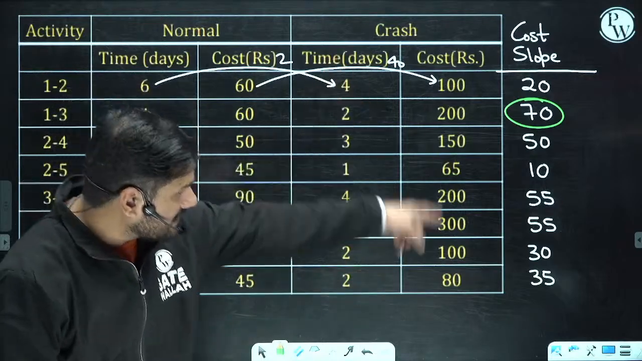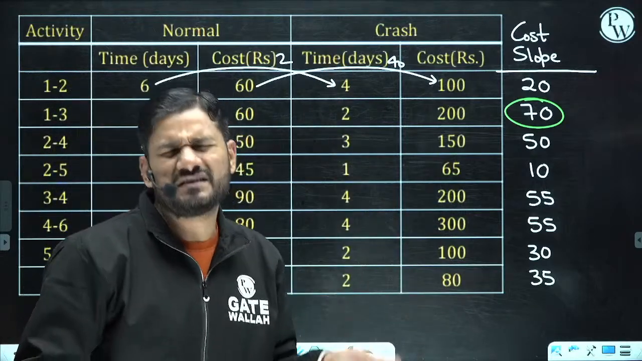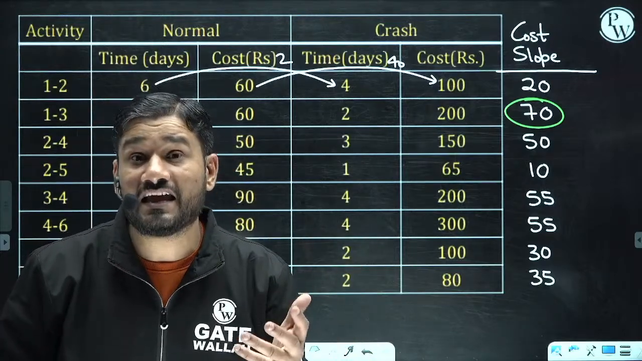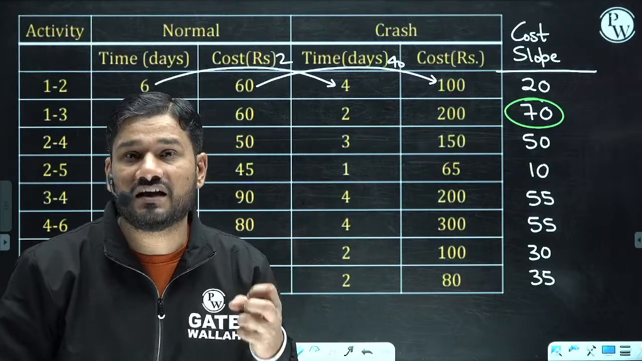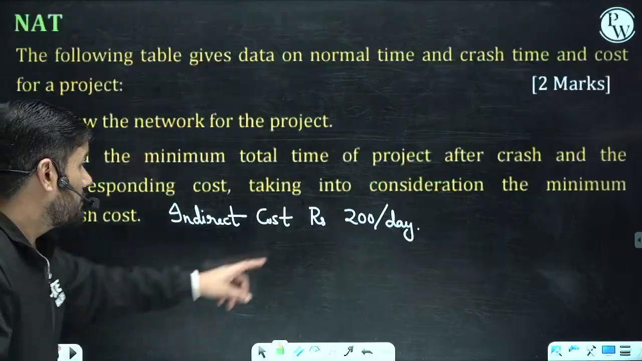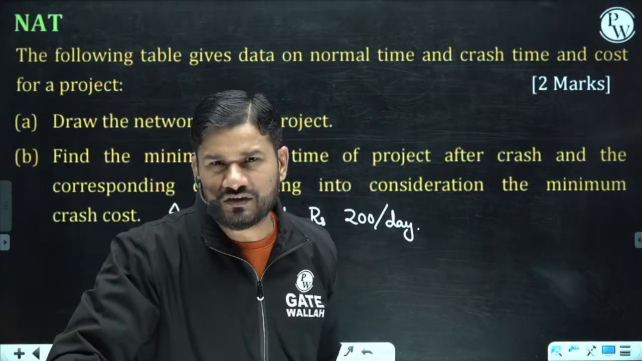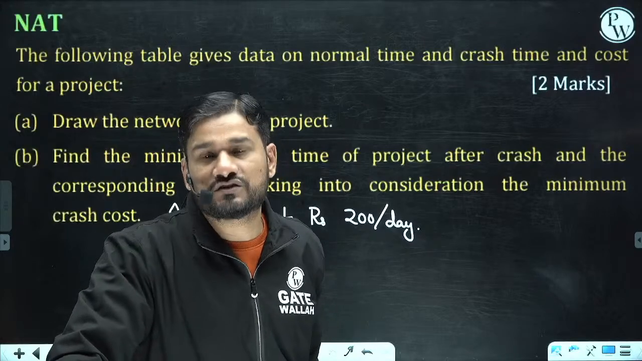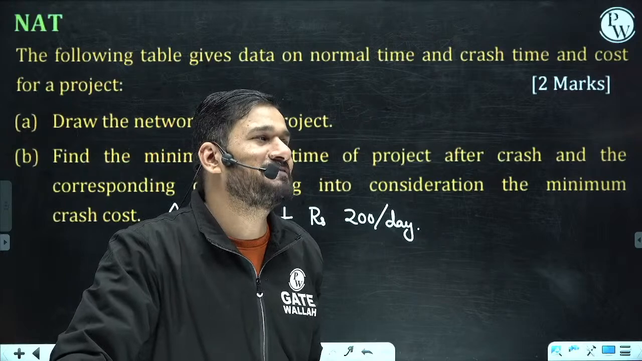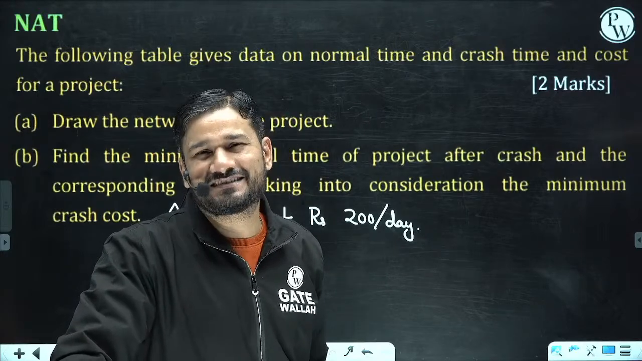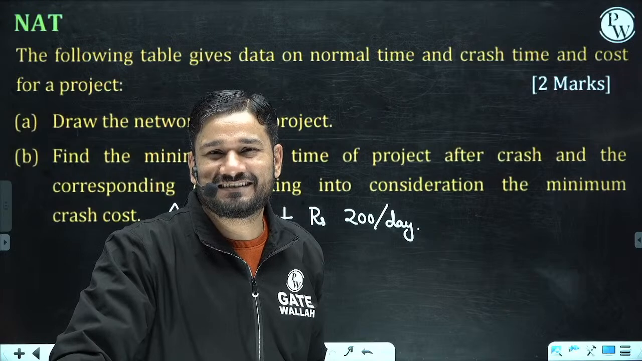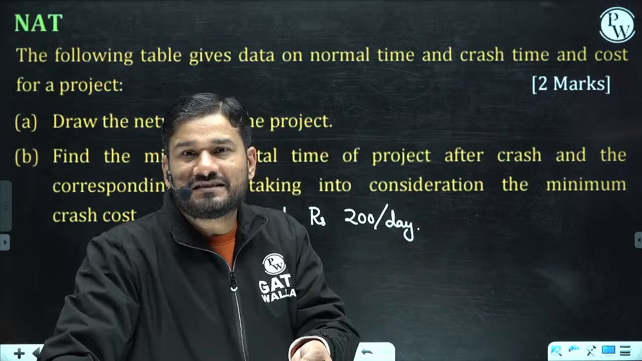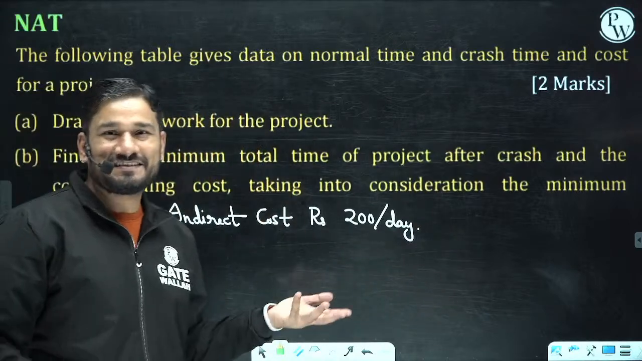So if you do any crashing, either you will be spending 55 rupees, 70 rupees, 20 rupees, 35 rupees, and you are going to save every day. Your project will be completed one day earlier. Every day you are going to save 200 rupees. Don't you think that this is the perfect time to do the crashing? And the maximum crashing we should go for? Tell me. Why are you saying, sir, I am not interested in crashing? I am just spending 70 rupees and I can save 200 rupees. This is the best opportunity.